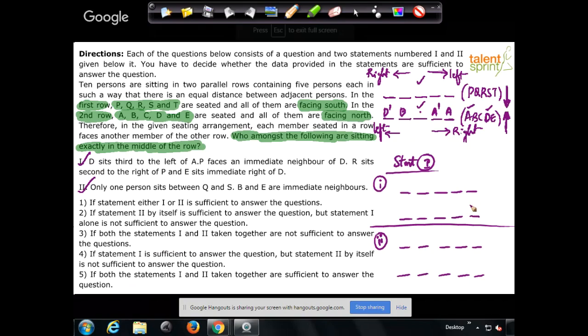So in case 1, I will take A in the extreme position, D comes here. In case 2, I will take A here and then D comes here. So this part of the question has been considered. Now, P faces an immediate neighbor of D. Try to use this point.